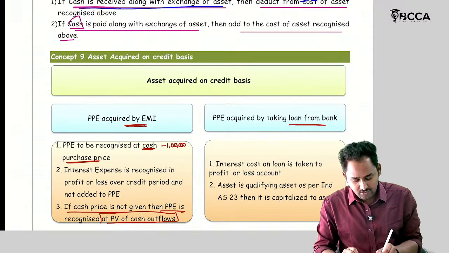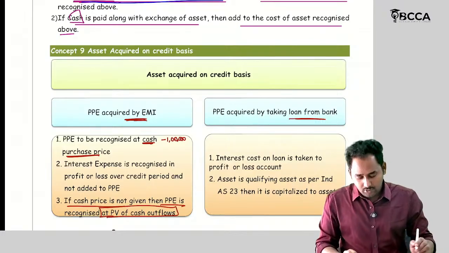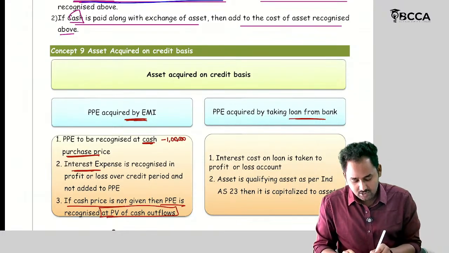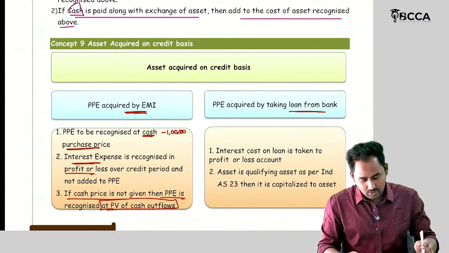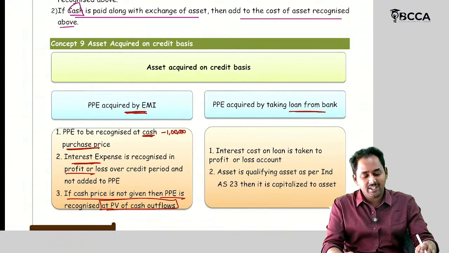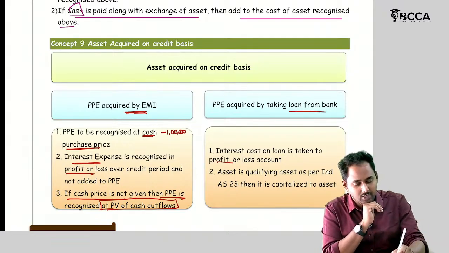Present value of the future cash outflows. Then what are the interest expenses there? That interest expense should be transferred to the P&L account. Then PPE acquired by taking a loan from the bank. Generally, this interest cost should be transferred to the P&L account.